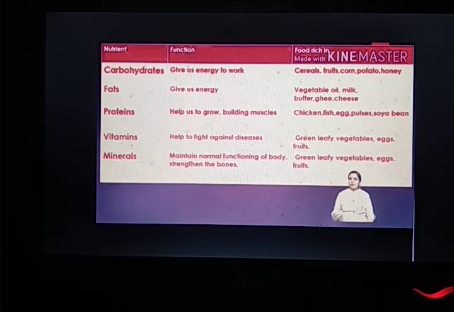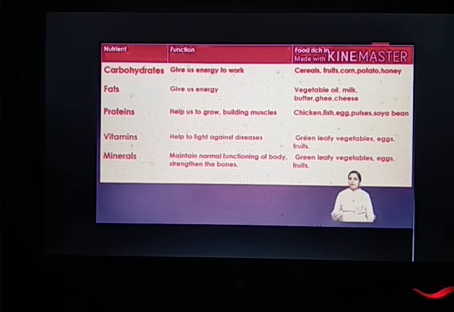Now, as you can see on my screen, there are different types of functions of these nutrients, isn't it? And there are also the sources from which we are getting food items. So let us understand first of all the functions. Now remember that carbohydrates and fats are giving us energy. They both are giving us energy. In fact, fat is giving double the energy of carbohydrate. Means whatever amount of carbohydrate is there and whatever energy it is giving, the same amount of fat will give double